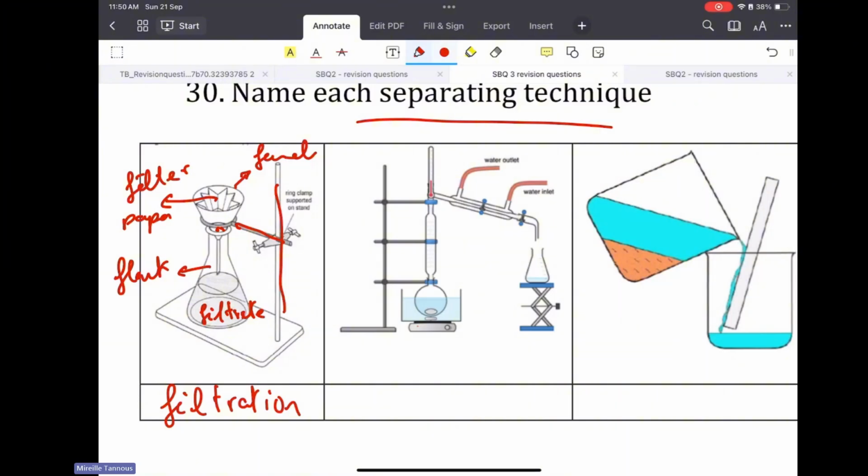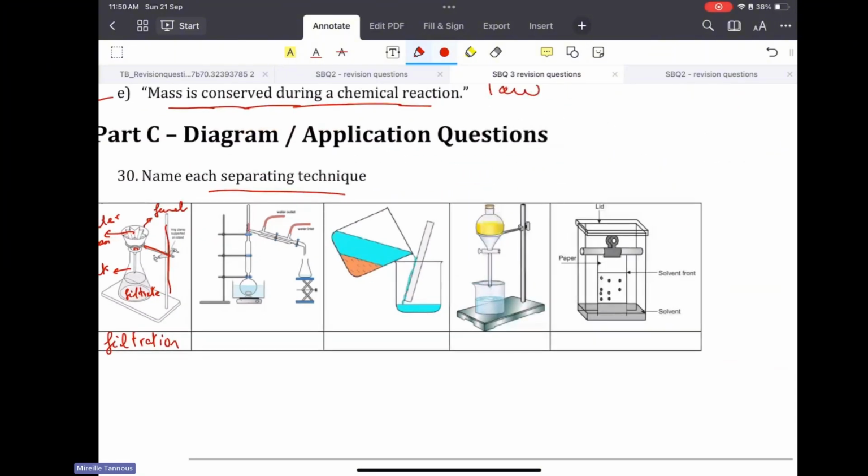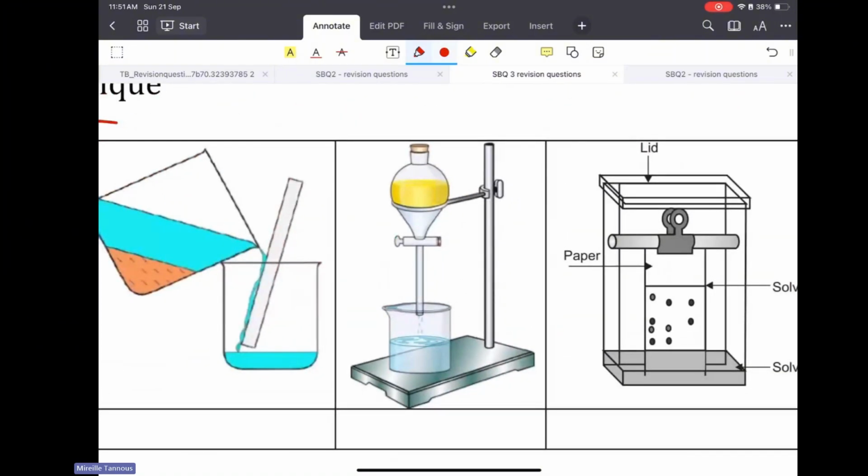Again, filtration is the perfect separation technique to separate a heterogeneous mixture made up of solid and liquid components. Not just think about oil and water. Oil and water can go here. I can use a separatory funnel. A separatory funnel is used to separate different liquids having different densities that cannot mix.